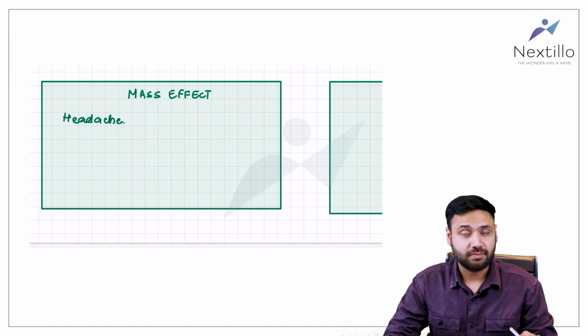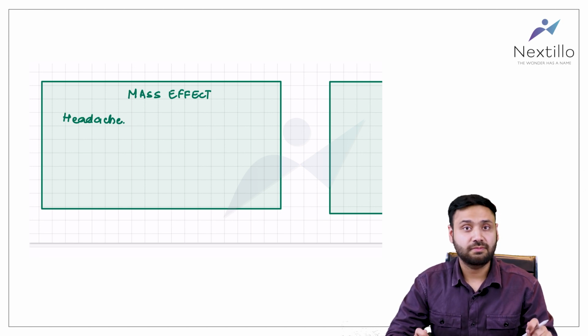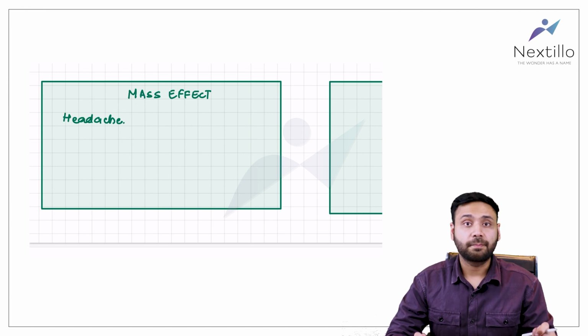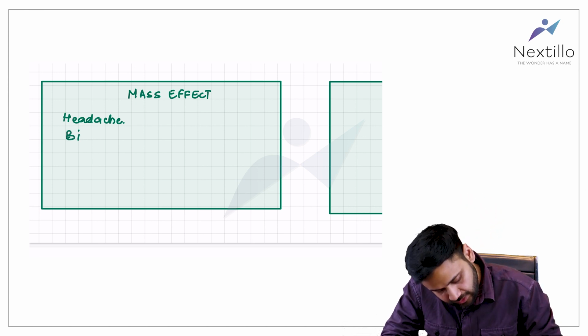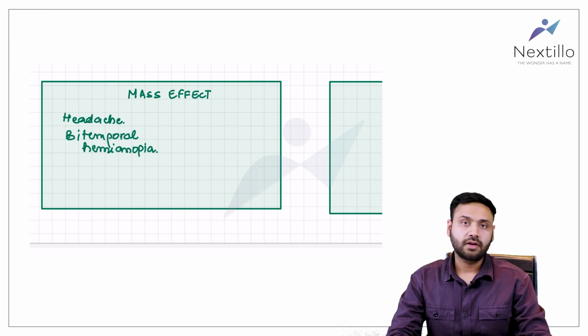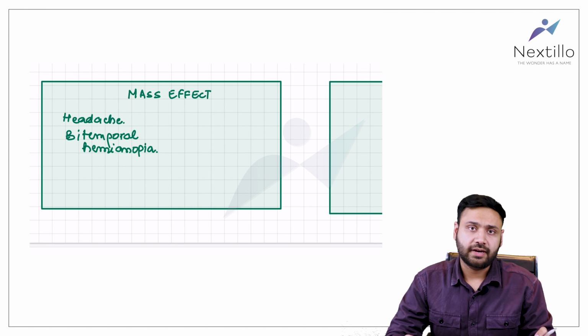When the optic chiasm gets compressed, there are vision changes, especially bitemporal hemianopia. Now, we have discussed the mass effect of this prolactin adenoma or pituitary adenoma.